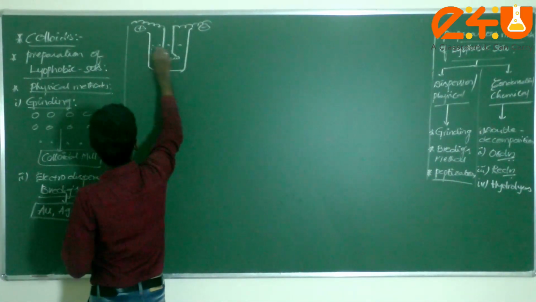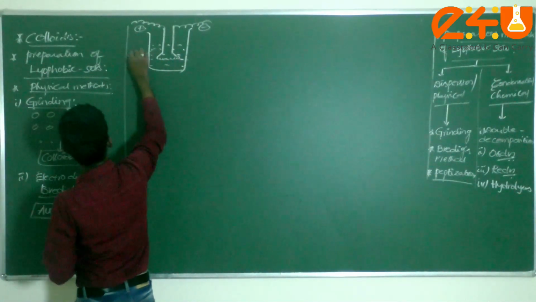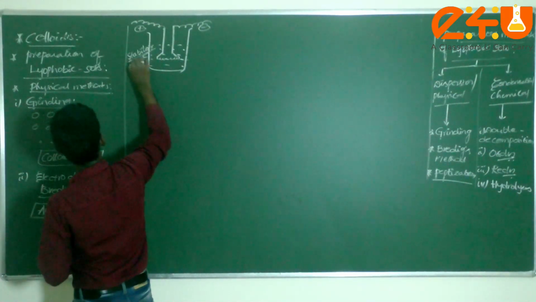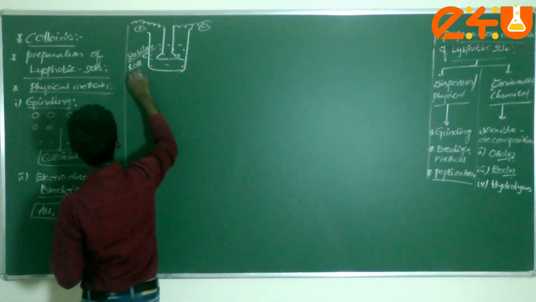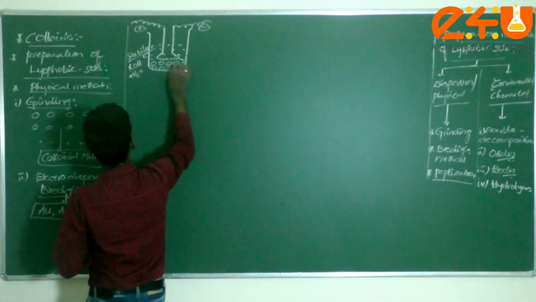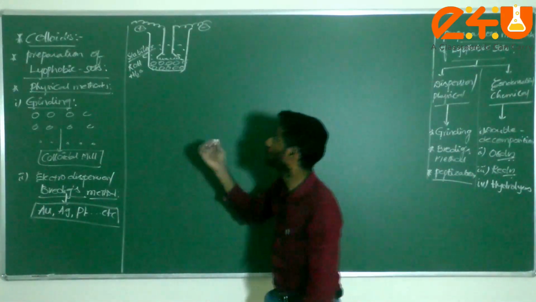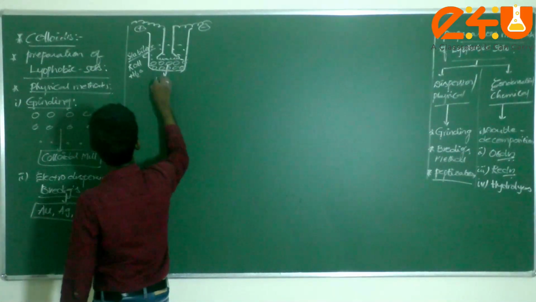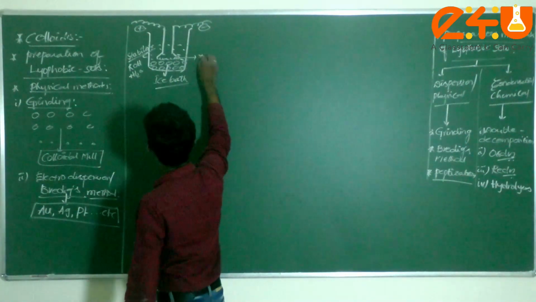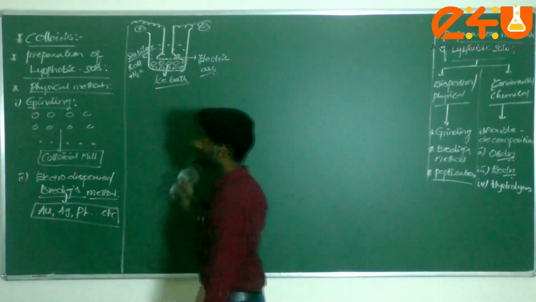Now I have to consider some stabilizing agent, KOH plus some amount of water. After heat is applied, some heat energy will be generated. To cool that, I place an ice bath. This is called the electric arc, the source.